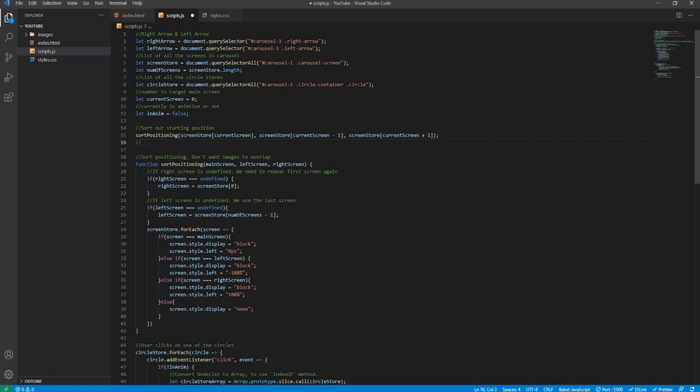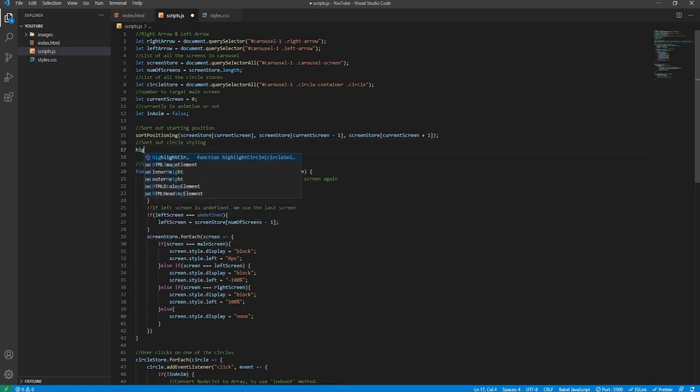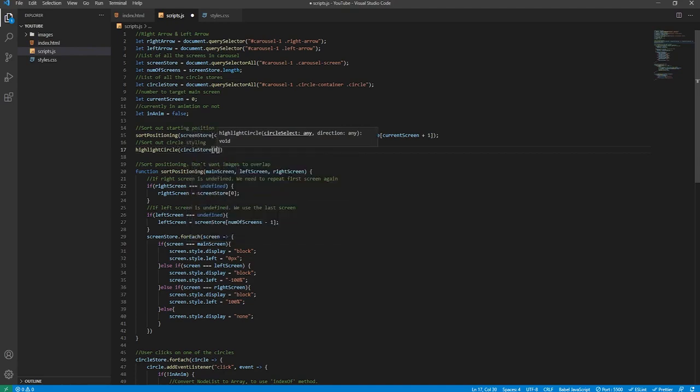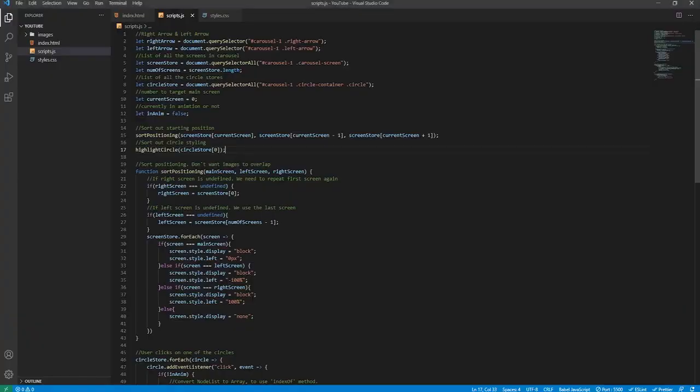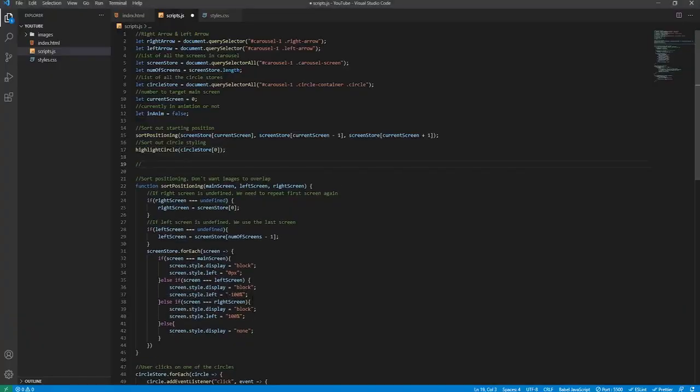So we will say sort out circle styling on document load, and then I'll just say highlight circle and the very first circle inside the circle store. So we will say the 0 index like so. This is good. So now obviously on page load a class has been applied like I said before, so now that's good.